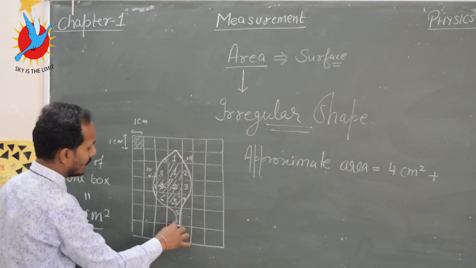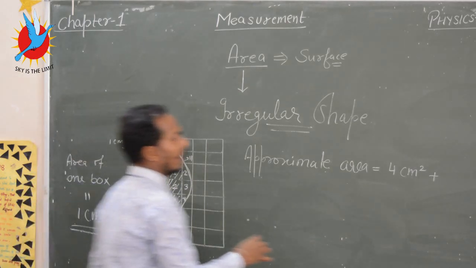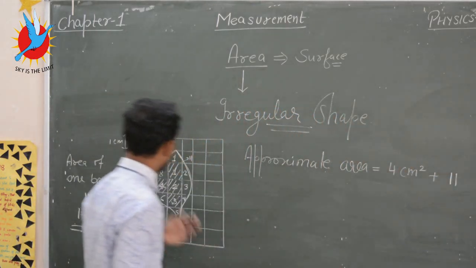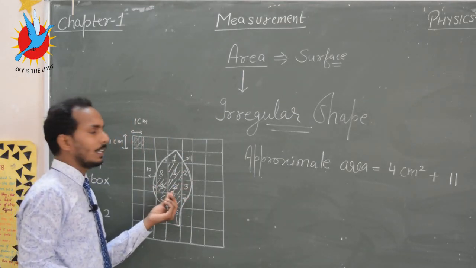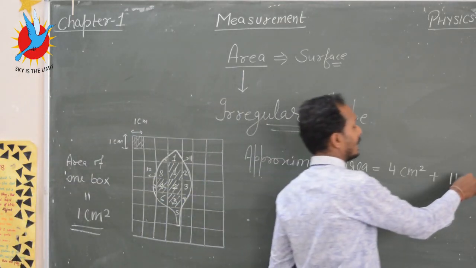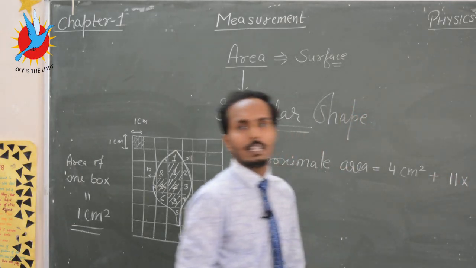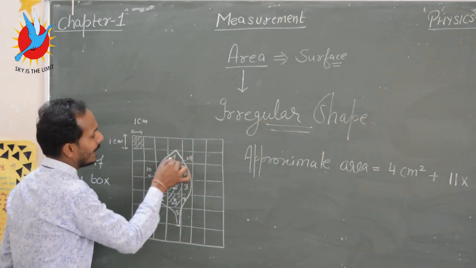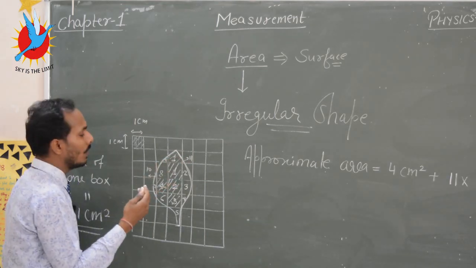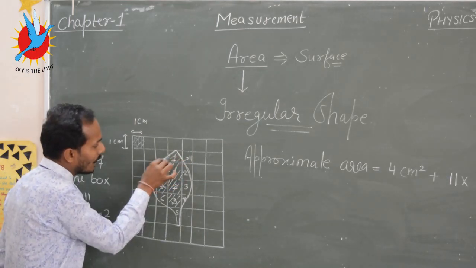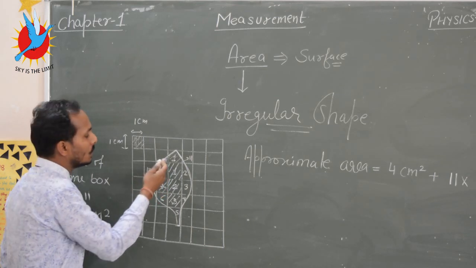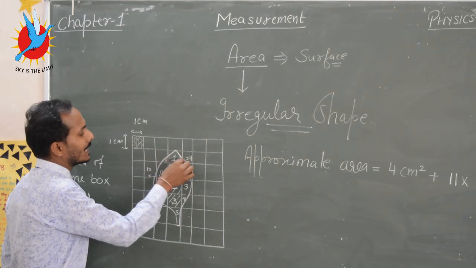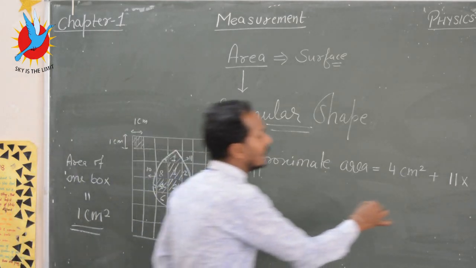I think the total number of boundary boxes is 11. Now multiply it by the approximate area. Approximate area means here you find that this area is large, near approaching 1, but this area approaches near about 0.2.